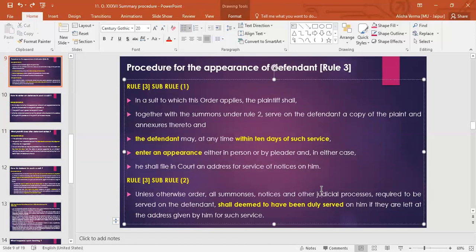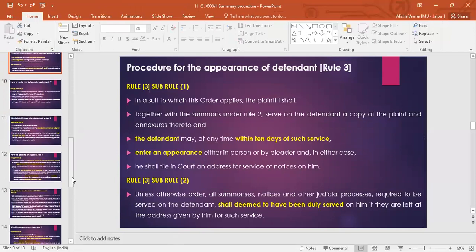So that the right of the defendant is not prejudicially destroyed, they have included this address provision, so that the defendant can file a fresh address if he has one, so that he can be well informed in that case and he can appear whenever it is required.